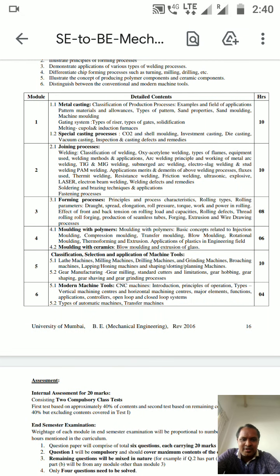Hello friends, good morning. So today we will see the syllabus of the subject called production process 1. So let us see here.